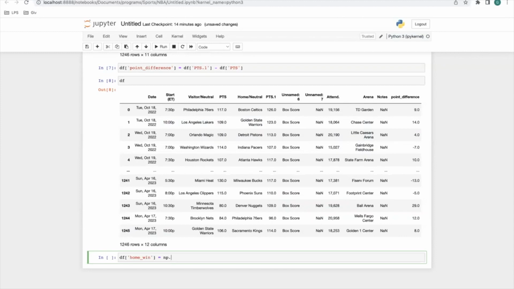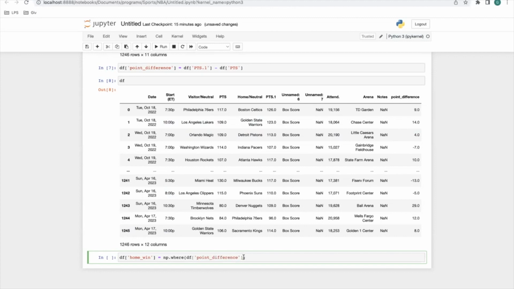So 0 is going to be if the home team loses. 1 is going to be if the home team wins. So that's what we're going to do. We're going to use the NumPy library because it's good with those numerical binaries. And we're going to do np.where, df, and we're going to call the point underscore difference.